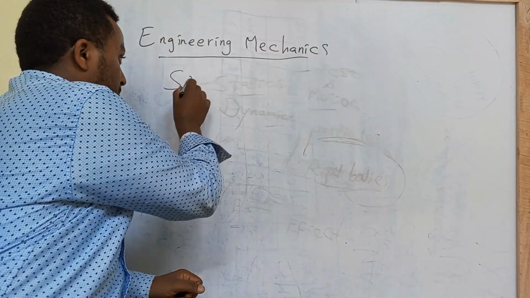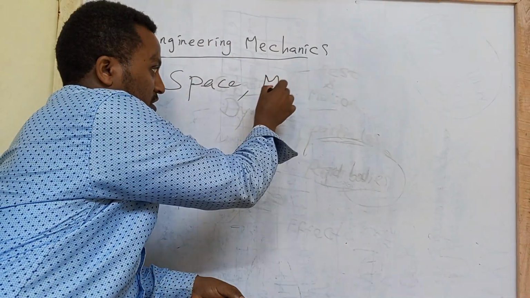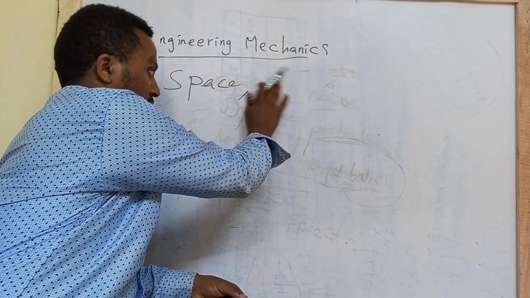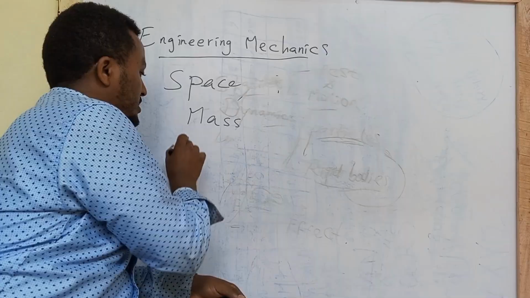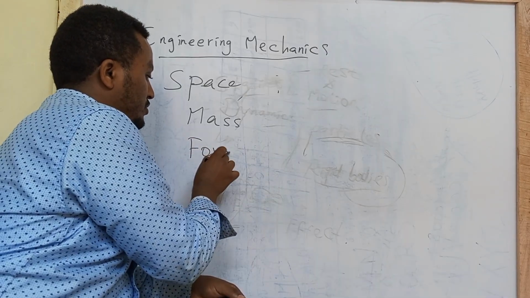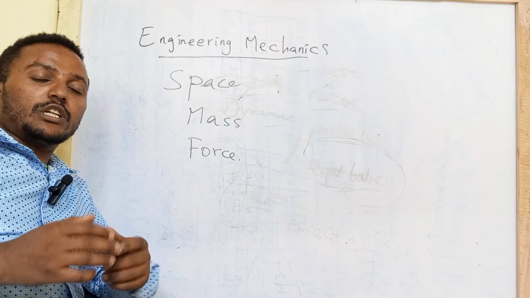What is space here? What's mass? What's force? I will write them here. So these things are the basic rigid body particles which should be considered in mechanics.